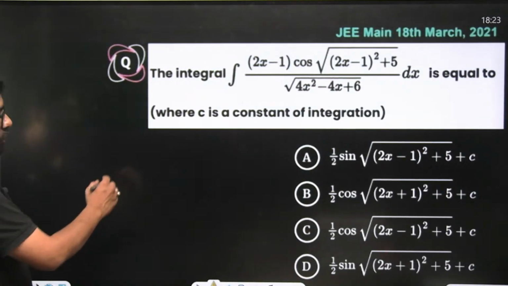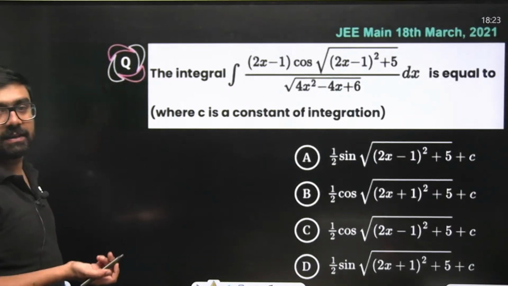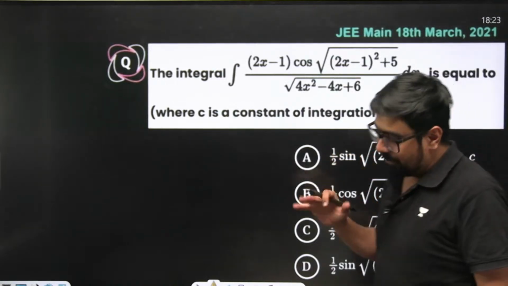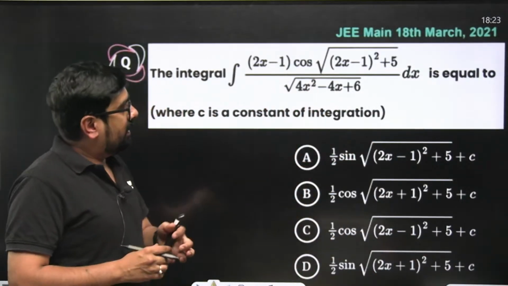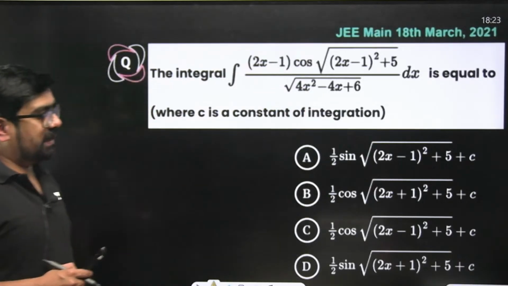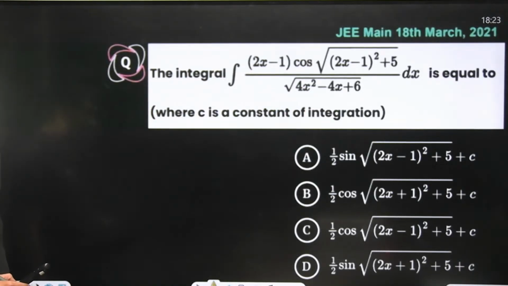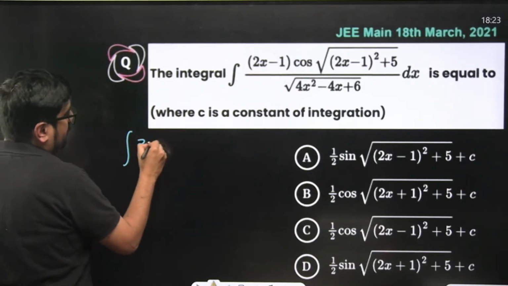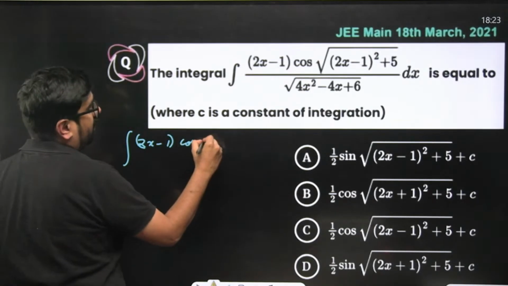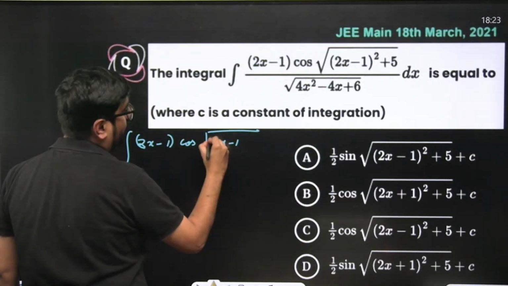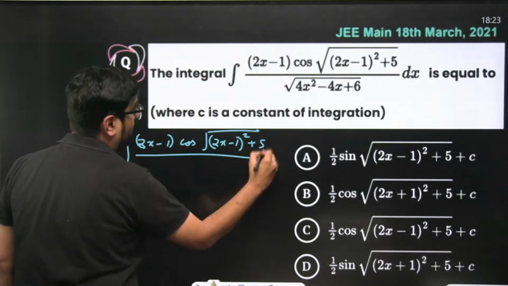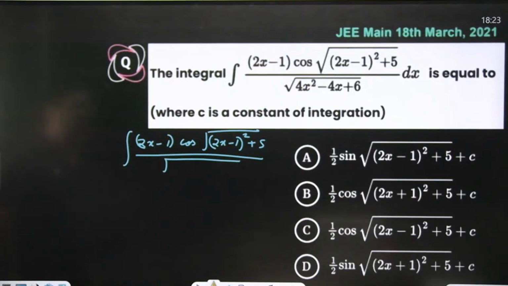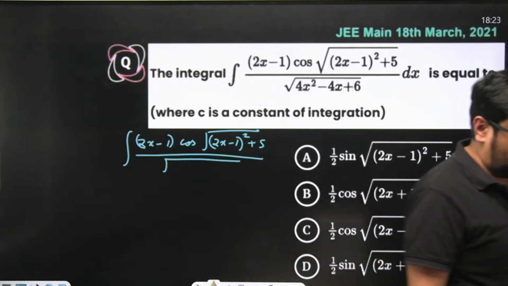Right? So what can I do? I can take 2x minus 1 itself as t. My first strategy would be taking 2x minus 1 itself as t. Before that, look at the denominator. Can you create 2x minus 1 over here? In the denominator, if you write like this, 2x minus 1, I'll write the entire thing, cos of square root of 2x minus 1 whole square plus 5. In the denominator, what is this thing? 2x minus 1 whole square plus 5 only.